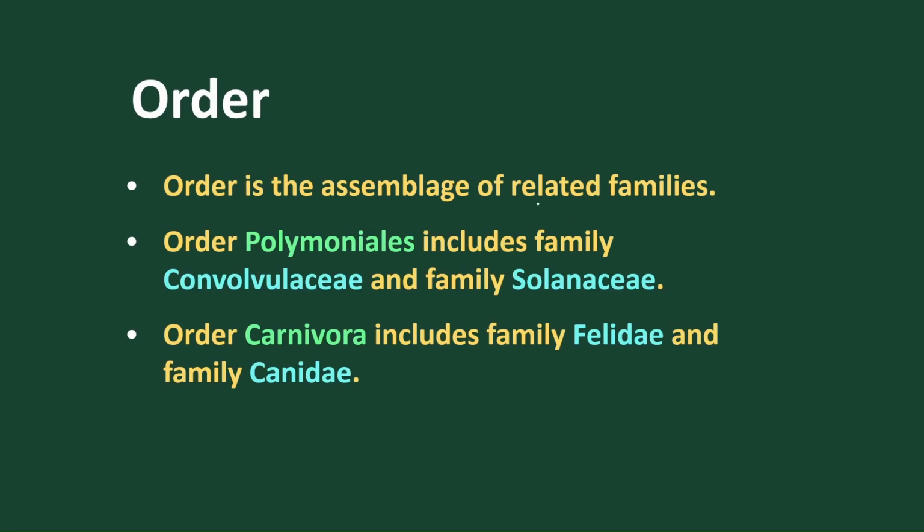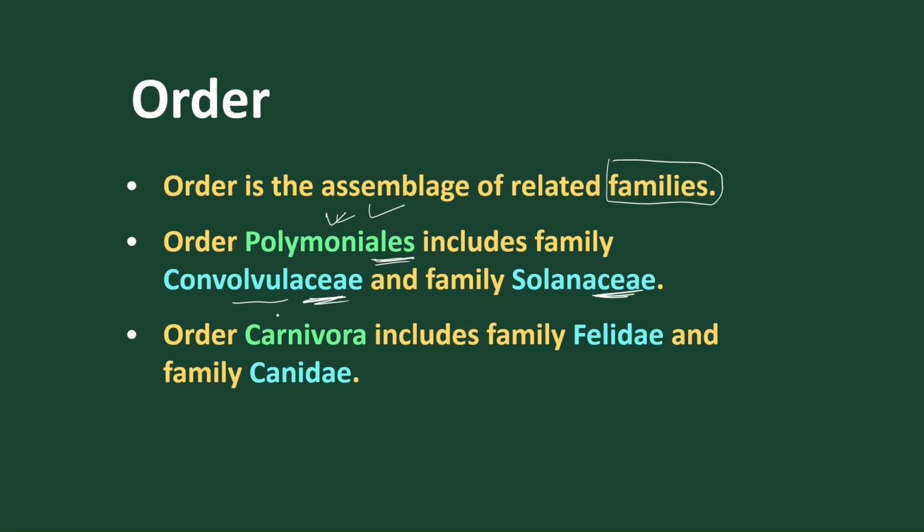Now let's move on to order. Order means an assembly or group of related families. For example, when we are dealing with plants, in orders we find the suffix -ales. So Polemoniales is that particular order where we find the families Convolvulaceae and Solanaceae.